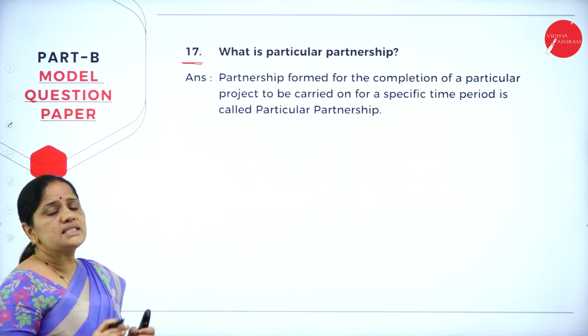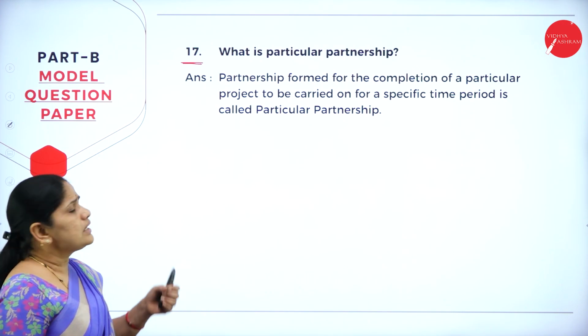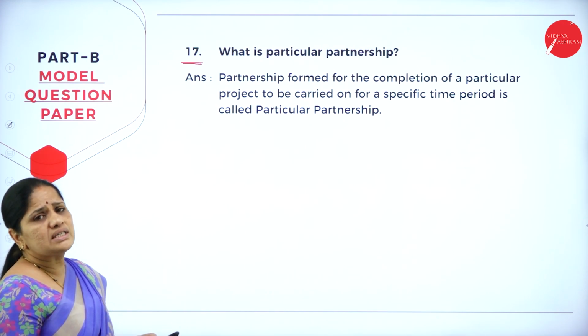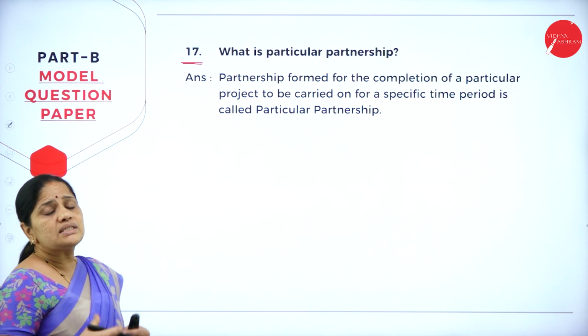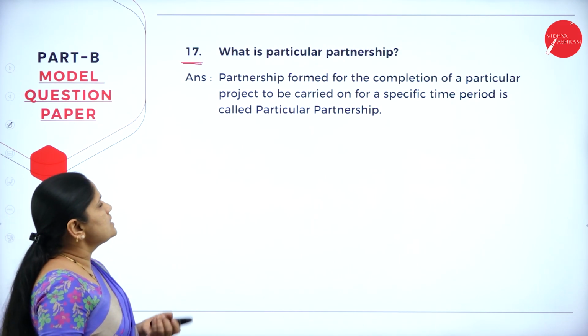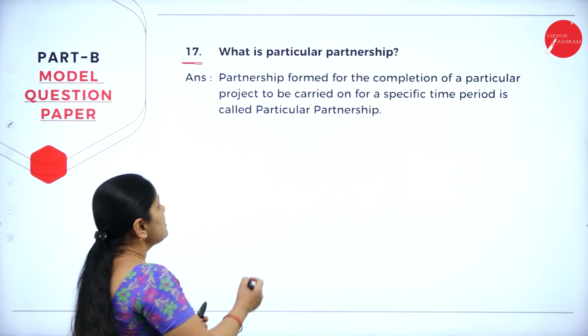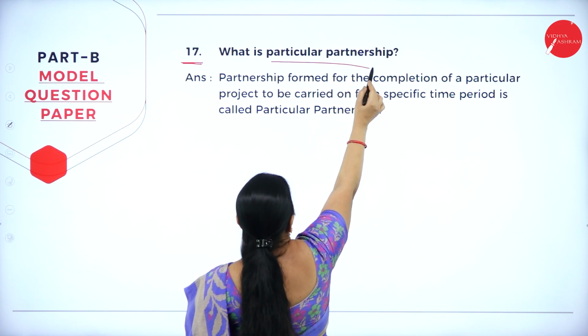Please don't change the question number, because it will be very hard for the invigilator or evaluator to know what question is being asked and what answer you are giving in the answer sheet. So, in this question 17, they have asked a question on partnership. So, what is particular partnership?